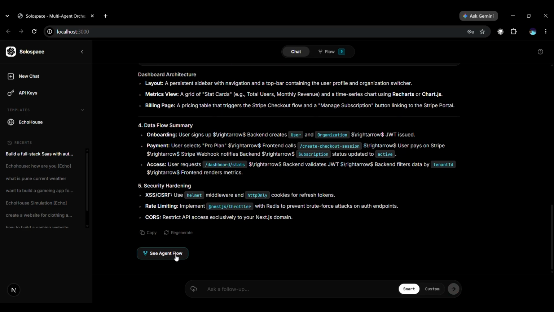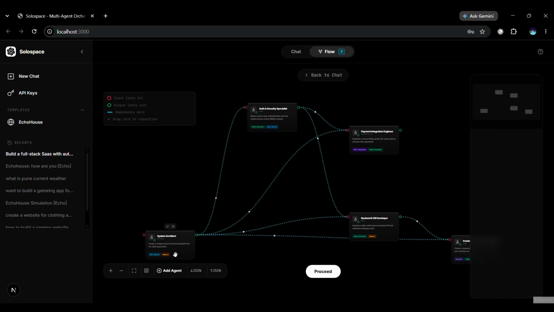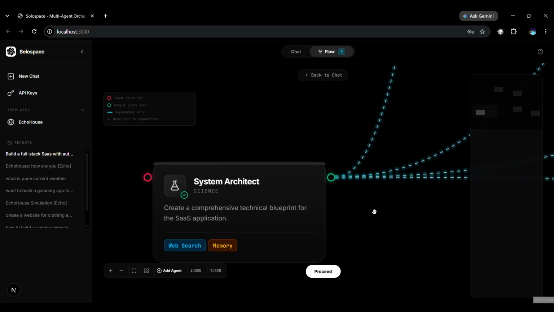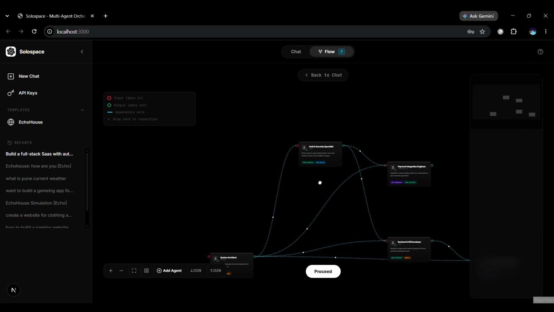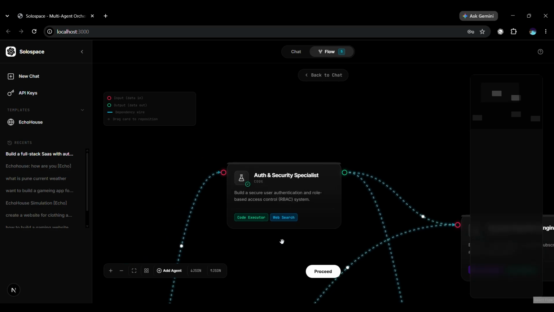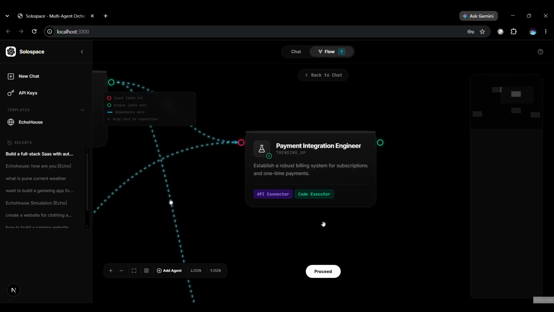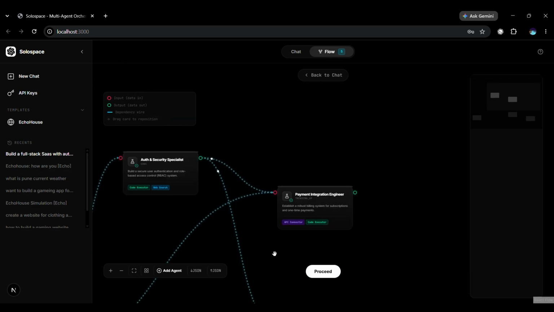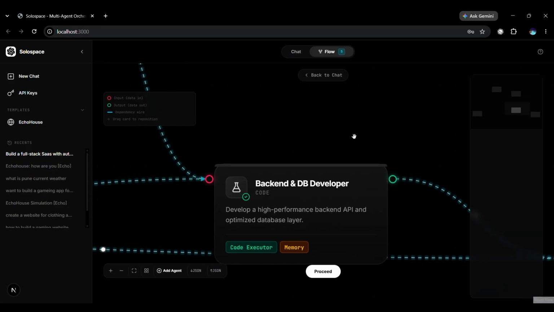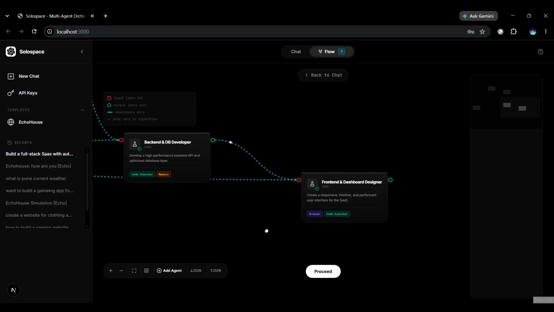Now look at this flow section. This is your live execution canvas. Agents are spinning up. You can see them go active right now. The wires between them, those are dependency edges. Data flows from one agent to the next in the exact order they need it. And here's what I love. You have full control over the canvas. You can attach and detach agents just by dragging an edge between nodes.